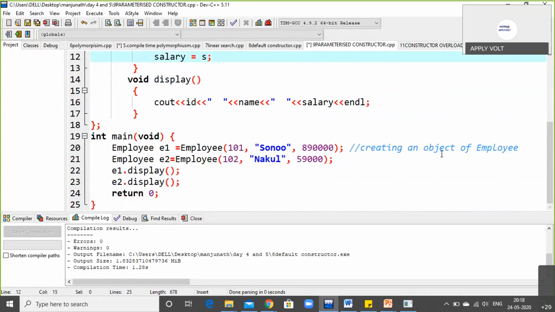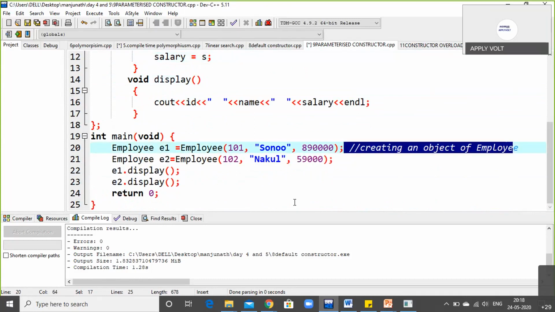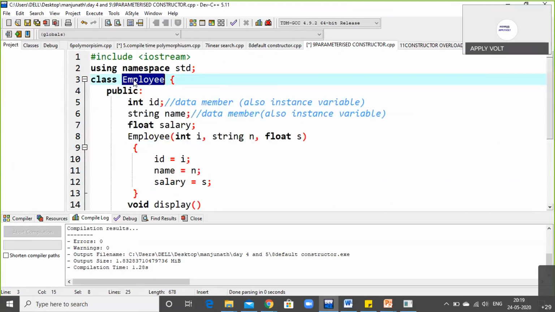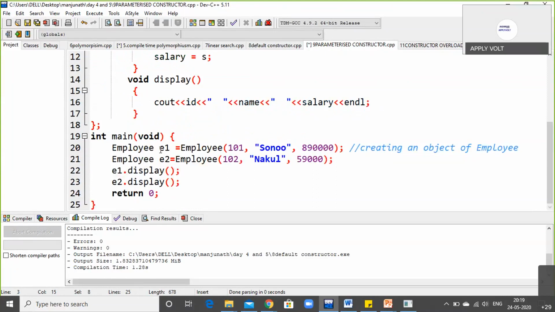Now, creating an object of an employee. At the end of the program, I usually create a main function to convert the class name into an object. Employee E1: here I call E1 an object. Object of what? Employee is the class name, and the object of the Employee class I have created is E1. So object E1 is equal to Employee.